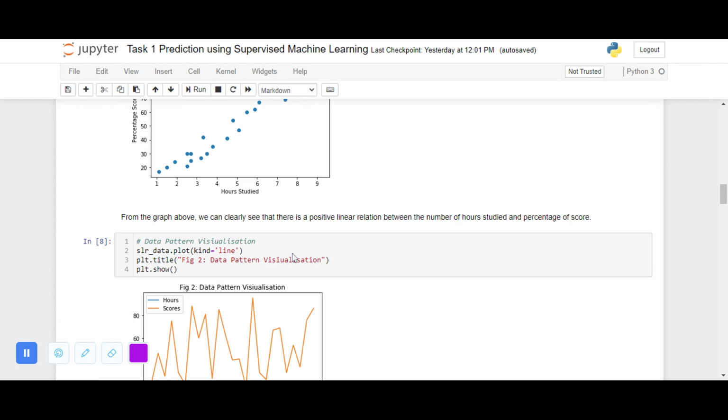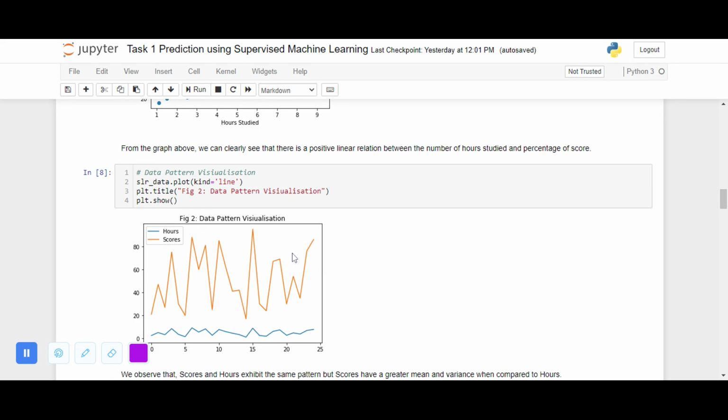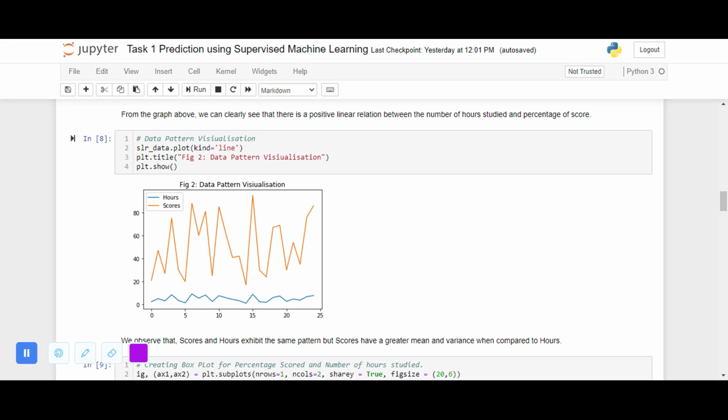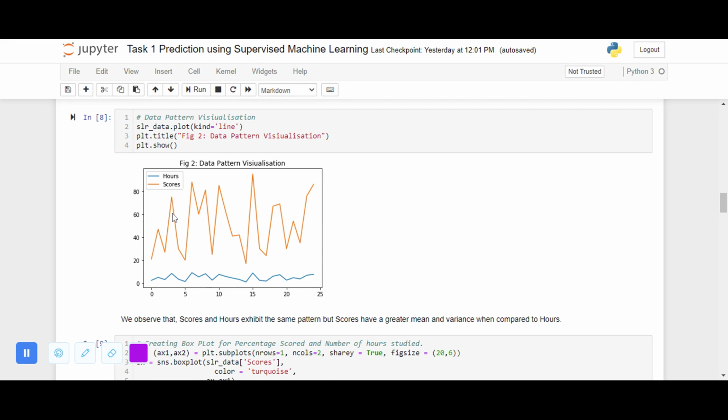We do the data pattern visualization using the plot function, and we see that both the variables have the same pattern, but the percentage scored has more variance and more mean when compared to the number of hours studied.